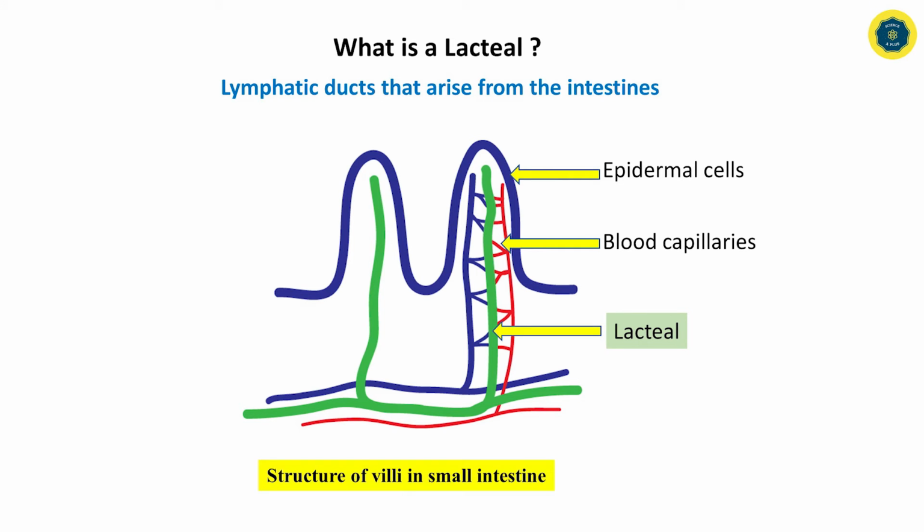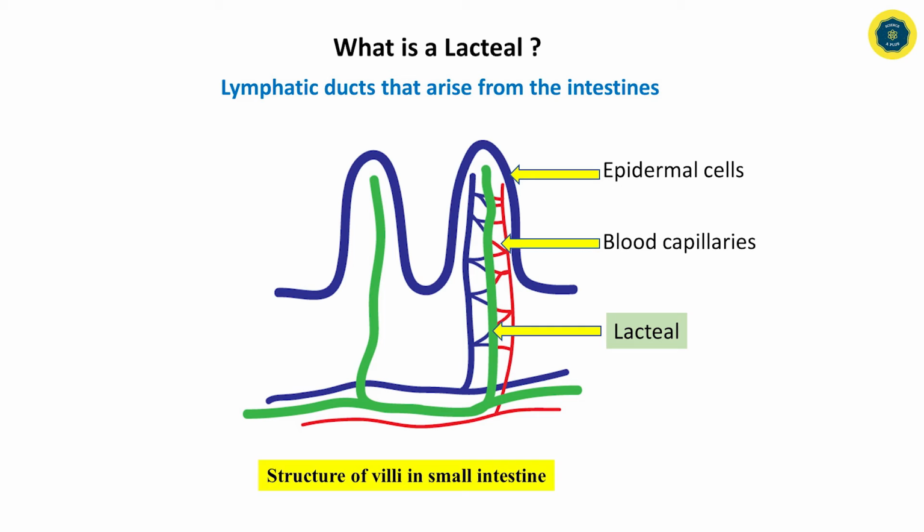What is a lacteal? Lymphatic ducts that arise from the intestine. When you consider this definition, you can identify the location of lacteals. These lacteals are located in the small intestine. You can see the diagram. It shows the structure of villi in the small intestine. This is a special structure described in the digestive system. You can see villi here in this figure.